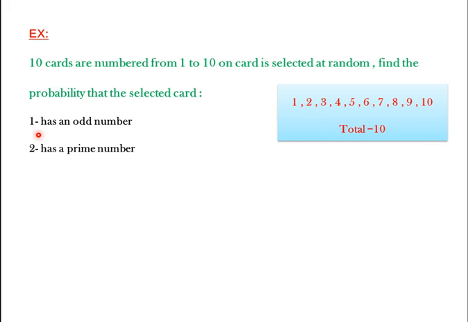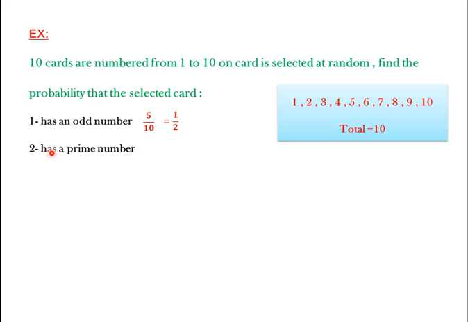First, has an odd number. Search for odd numbers: 1, 3, 5, 7, and 9. How many odd numbers are here? 1, 2, 3, 4, 5. Then 5 over 10. Simplifying, we get 1 over 2 by dividing the top and bottom terms by 5.